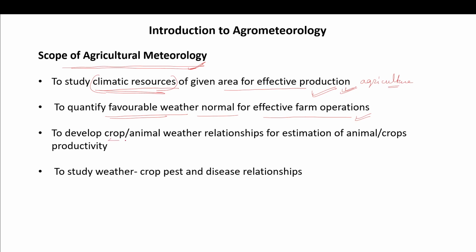To develop crop and animal weather relationships for estimation of animal and crop productivity. To study weather, crop, pest and disease relationships. So we can have a relationship that in this particular weather and climatic condition, these types of pests, XYZ pests, are very common, based on our previous study also.